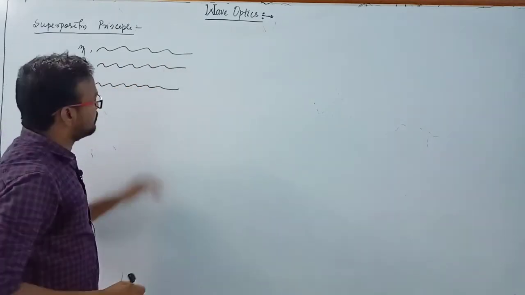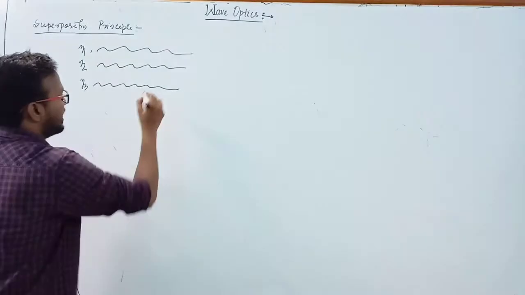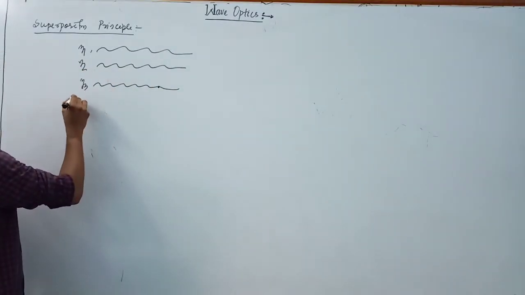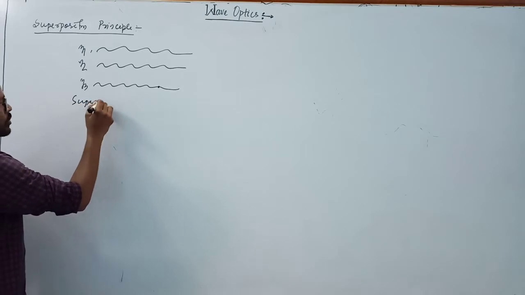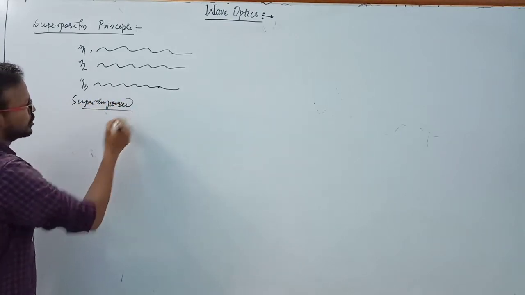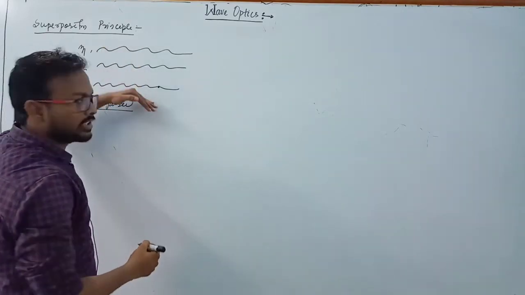In a medium there are a number of waves, and if you take a particular point, all the waves are superimposed, which means one wave over the other.